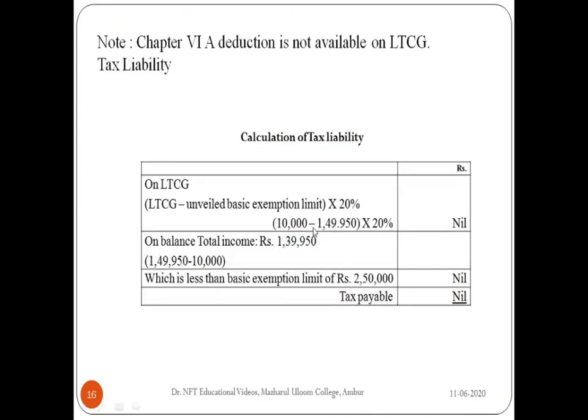On the basis of total income, 1,39,950, that is 1,49,950 minus 10,000, is less than the basic exemption limit of 2,50,000. So the tax payable is nil.